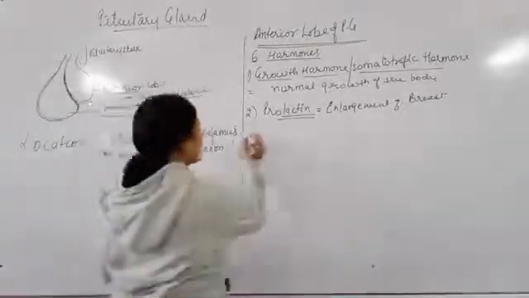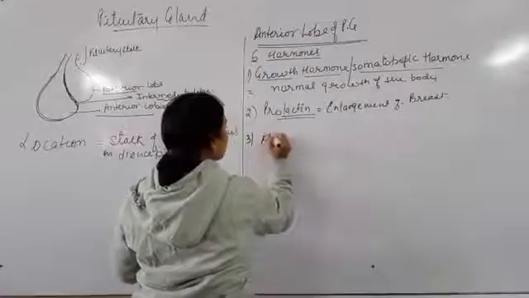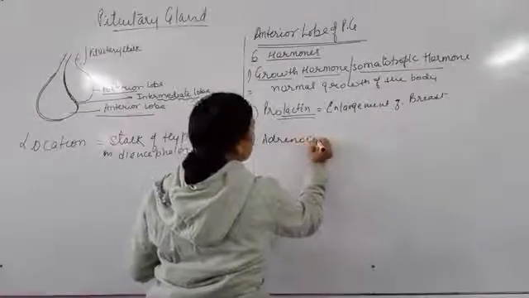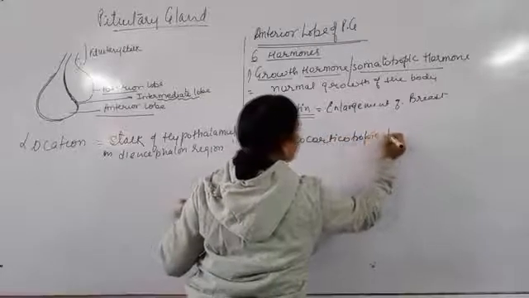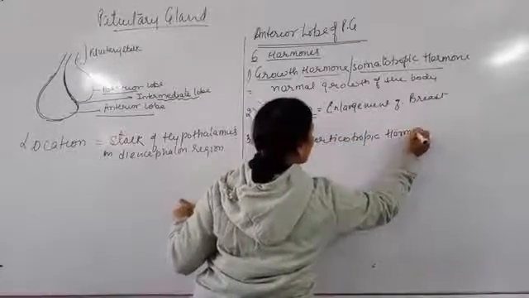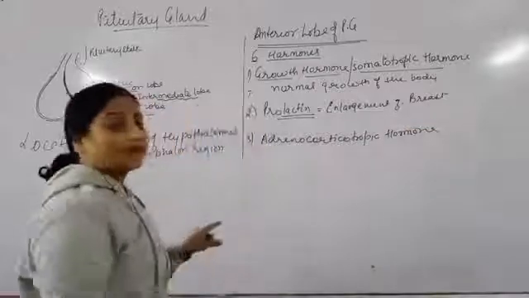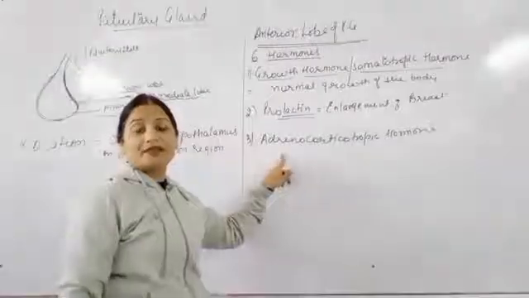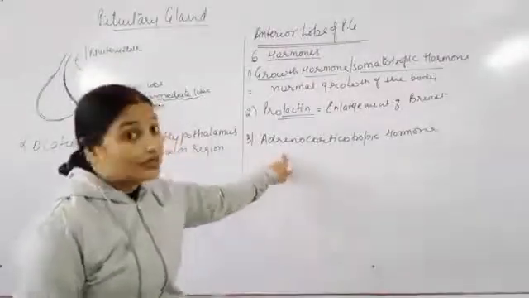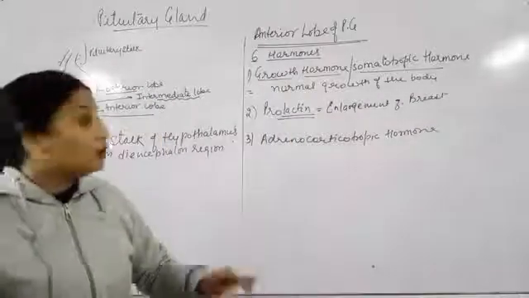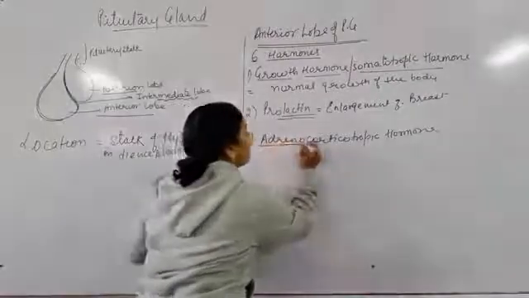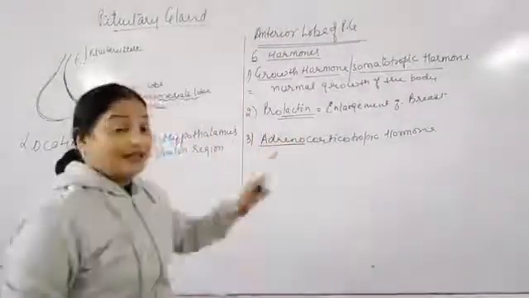Then we see adrenocorticotropic hormone. Now children, once again you see adreno, something related to the adrenal gland. Clear? So the function of this is to stimulate the adrenal gland.